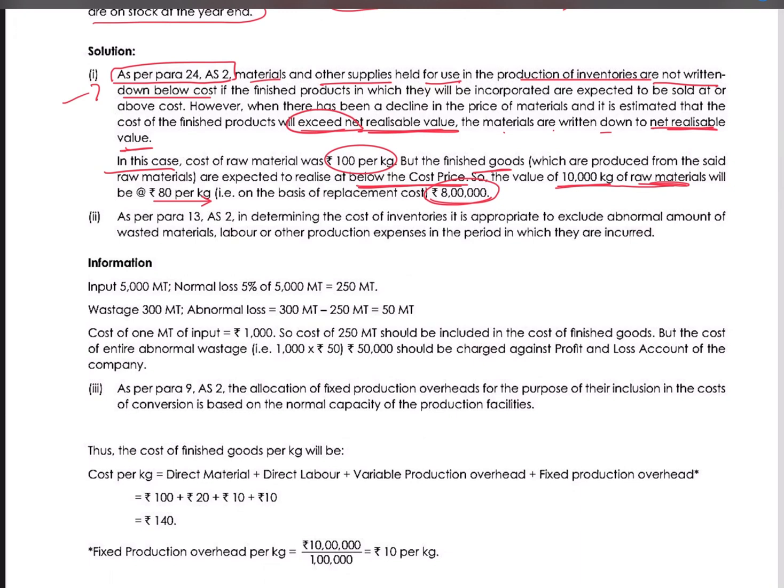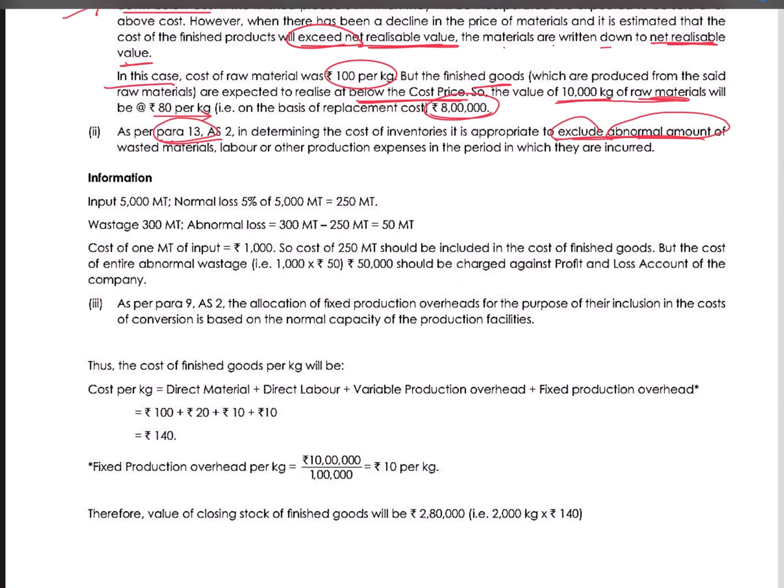So what will be the solution? We have to first quote para 13 of AS 2: in determining the cost of inventories, it is appropriate to exclude abnormal amounts of wasted materials, labor or other production expenses in the period in which they are incurred. Why are they excluded? Because it will be borne by the company. It will not be passed on to the customers, so it will not be charged to the cost of the inventories, or to the inventory value. So we have to exclude the abnormal loss amount.